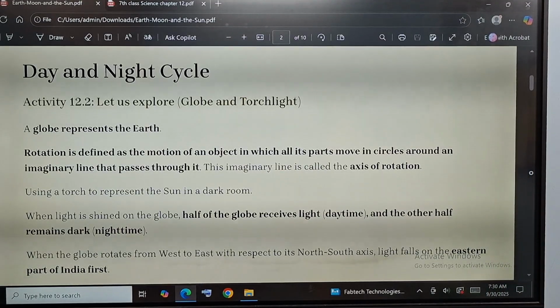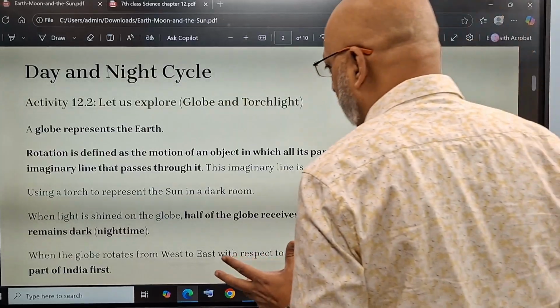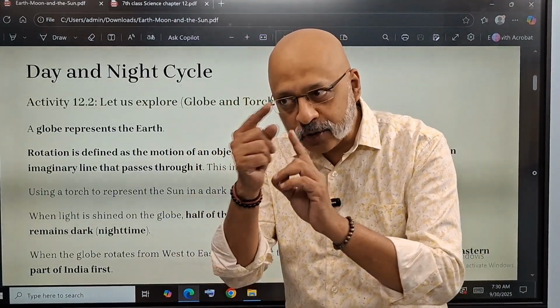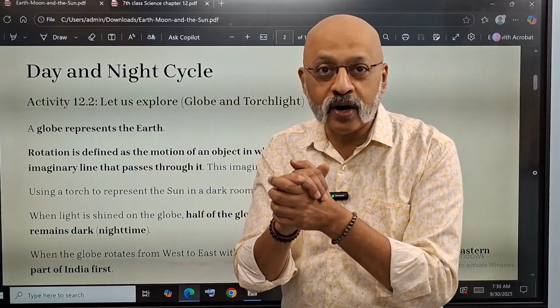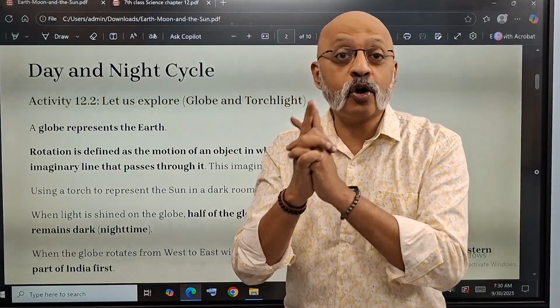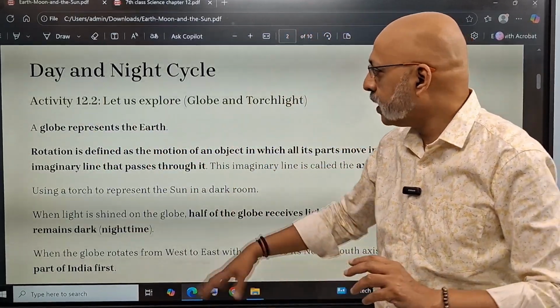So what are we essentially talking about here? A globe represents the earth. I don't know if you have a globe at home. I used to have one when I was a child, and I used to keep looking at different countries around the world and learn their names and capitals. It makes so much of a difference to your understanding of geography, right? So a globe represents the earth.